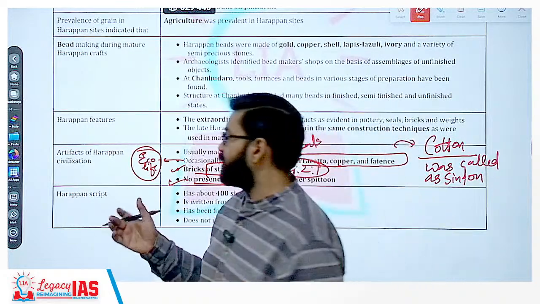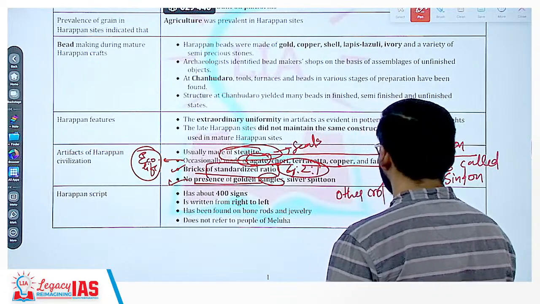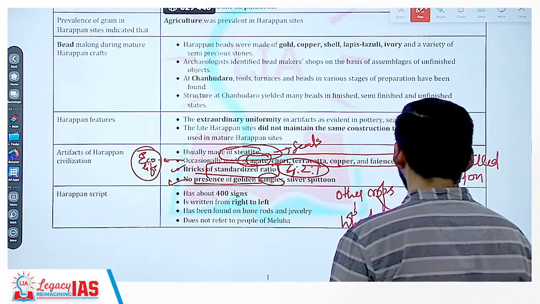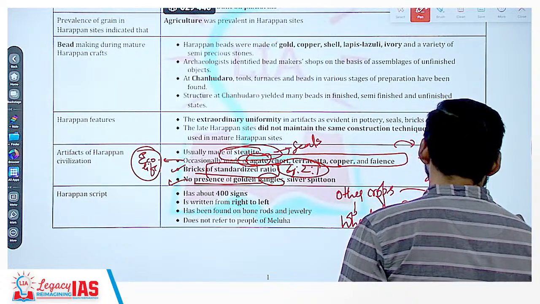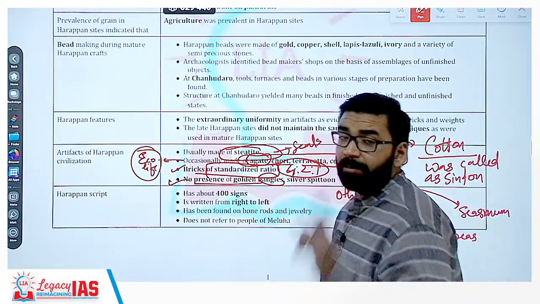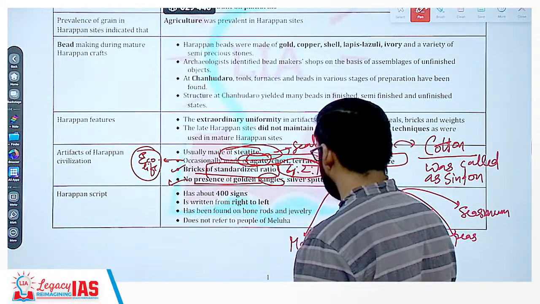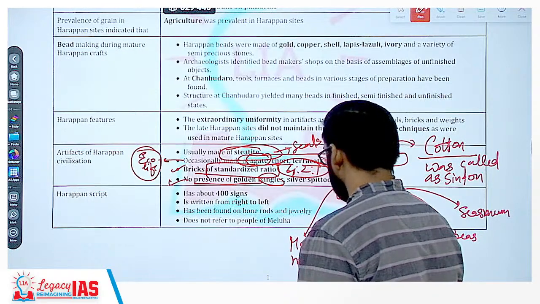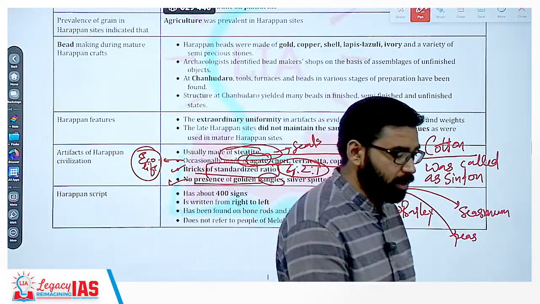And apart from this, other crops of IVC, other crops like wheat, barley, sesame, peas, etc. Clear? And remember this thing, maize was not known to IVC people. ये याद रखिएगा, maize was not known to IVC people.